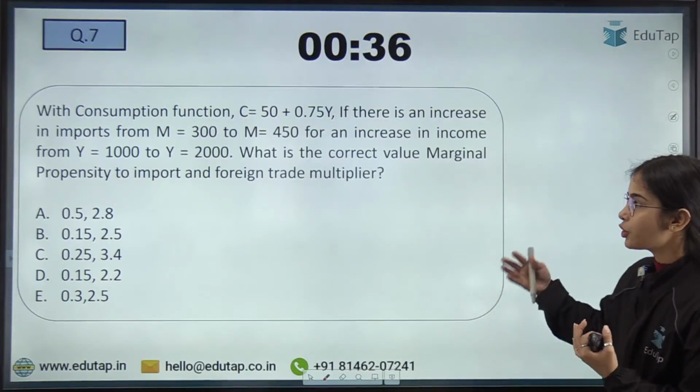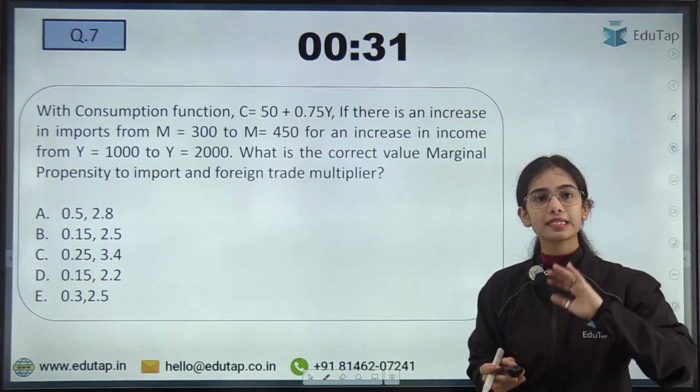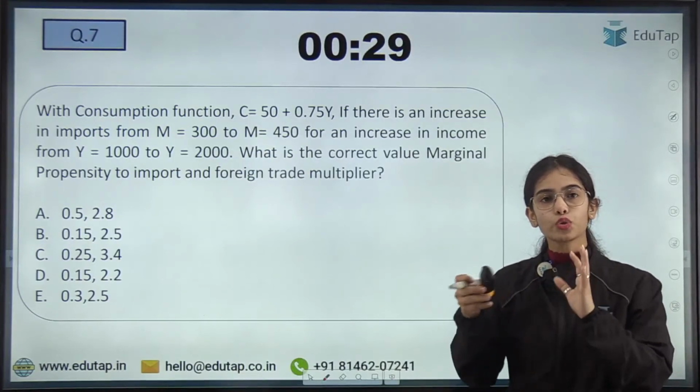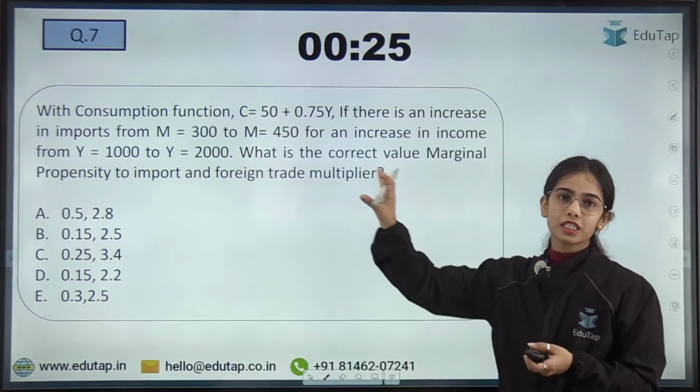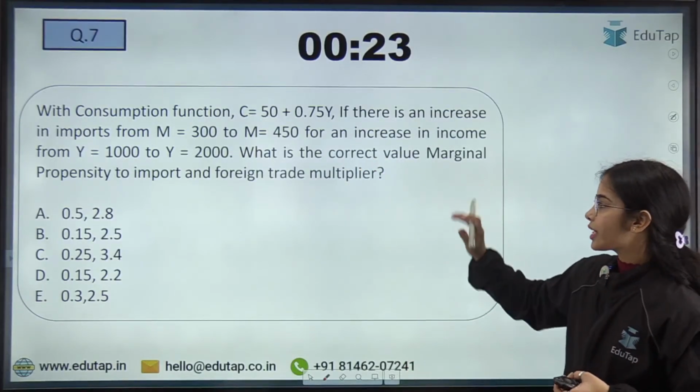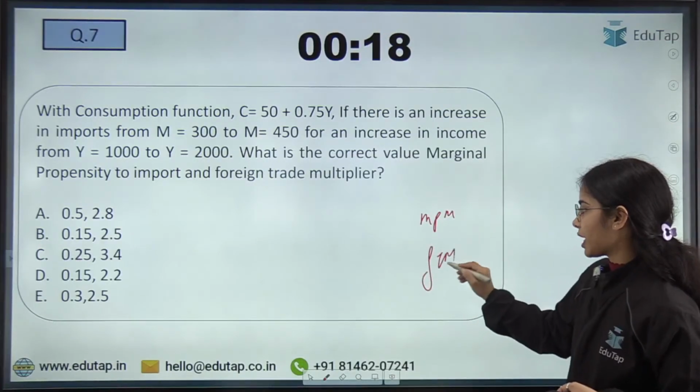Now here again a numerical is there. If you are able to answer the numericals, that means your concepts are clear. To make your concepts clear, or to see how much clarity you have, these questions are brought for you. So here you have to find the marginal propensity to import and the foreign trade multiplier.